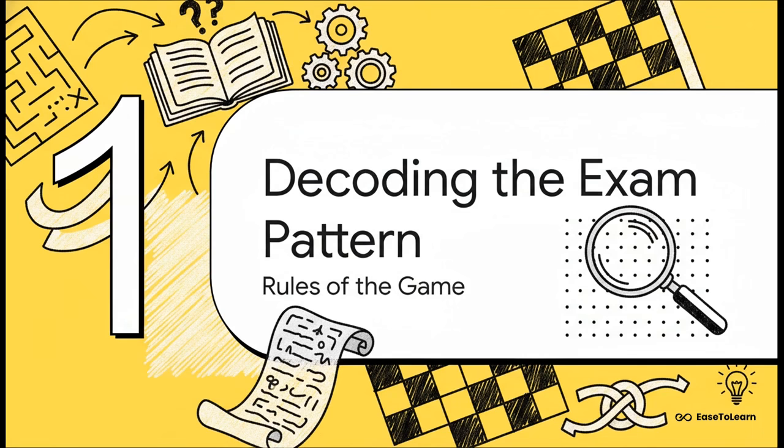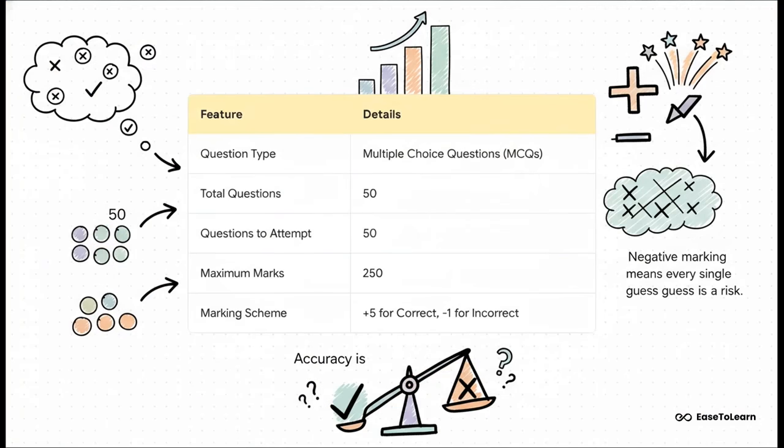You can't win the game if you don't know the rules, right? So, first, we're decoding the exam pattern. Getting this right is the absolute foundation for any winning strategy. Let's break down the numbers. You've got 50 multiple choice questions and you need to attempt all 50. The total marks are 250.